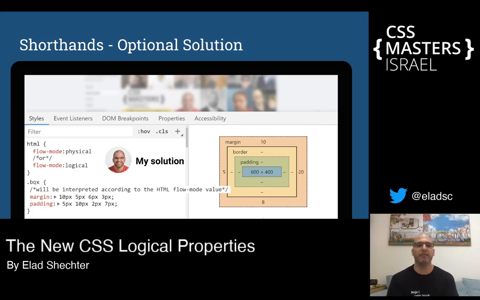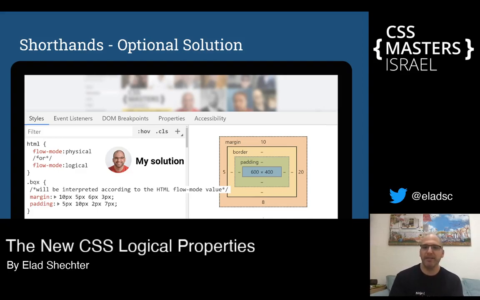But if we update this property on the HTML element, instead of physical we'll add a new keyword called logical. This way, because this property is written on the HTML element, it will affect all the other properties that have shorthand, and tell them that all the other shorthands need to be in logical thinking.